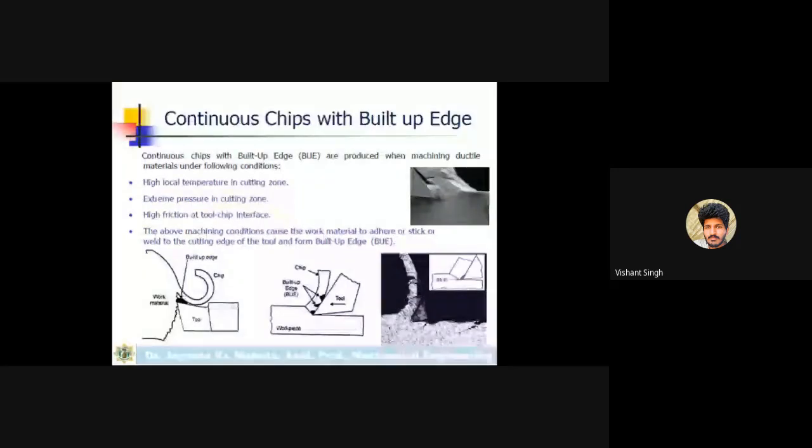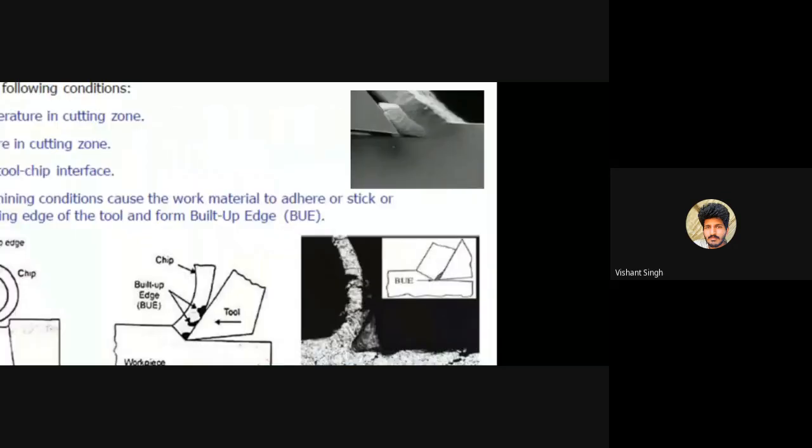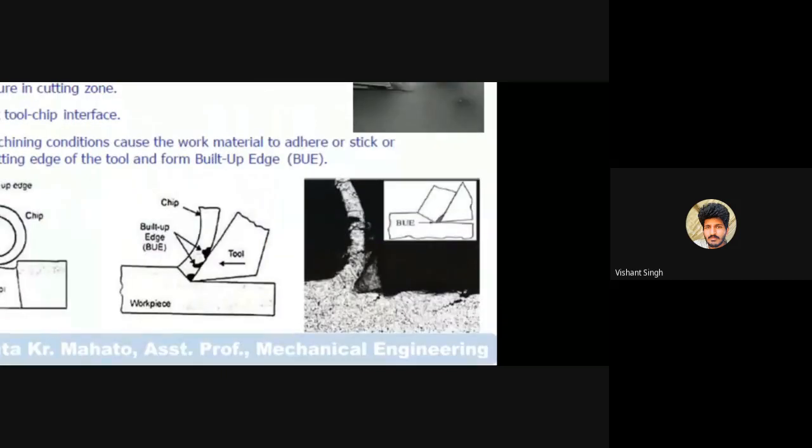Continuous chips with built-up edge. I have told that in the case of continuous chip formation, sometimes the material will form this type of built-up edge.